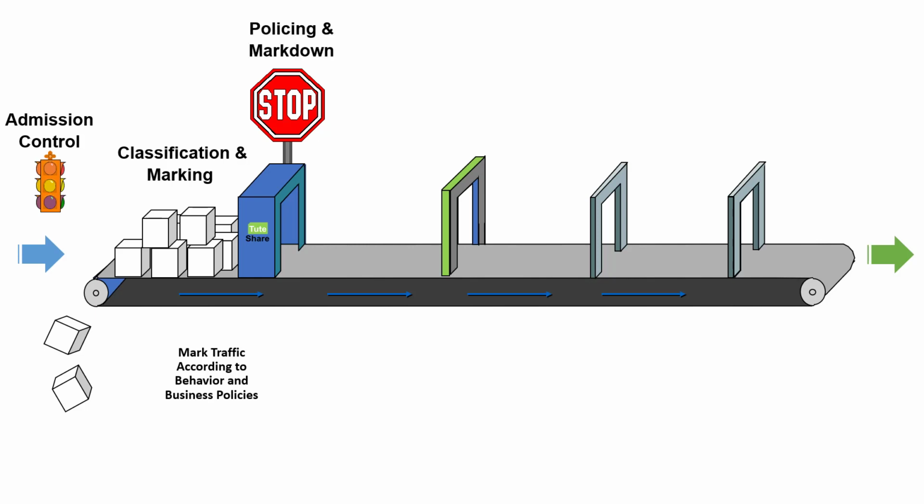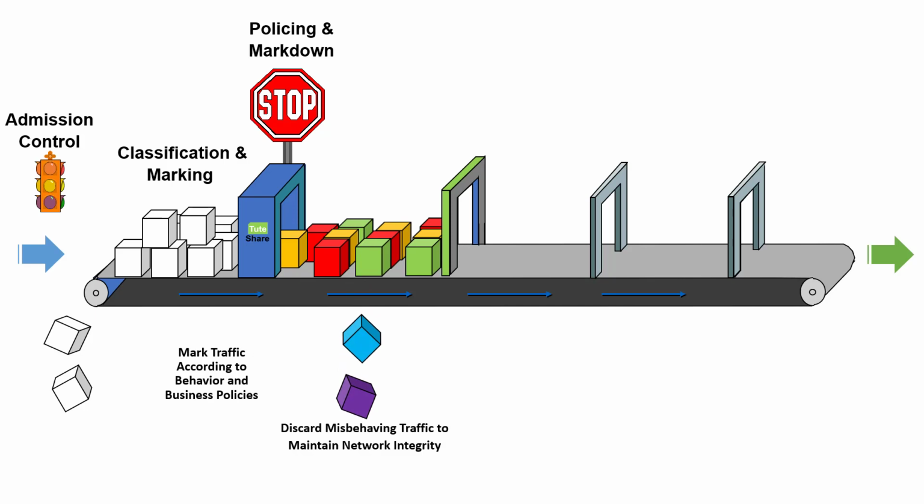Then the policing and markdown will happen, the most important point for traffic, because once you get this policing and markdown, you will get a kind of classification or marking, and if there is traffic which is non-complying to the particular policy, it will be discarded. Thereafter, the scheduling and queuing process will happen. For that process, we have to use the queuing techniques that we discussed in a previous video.